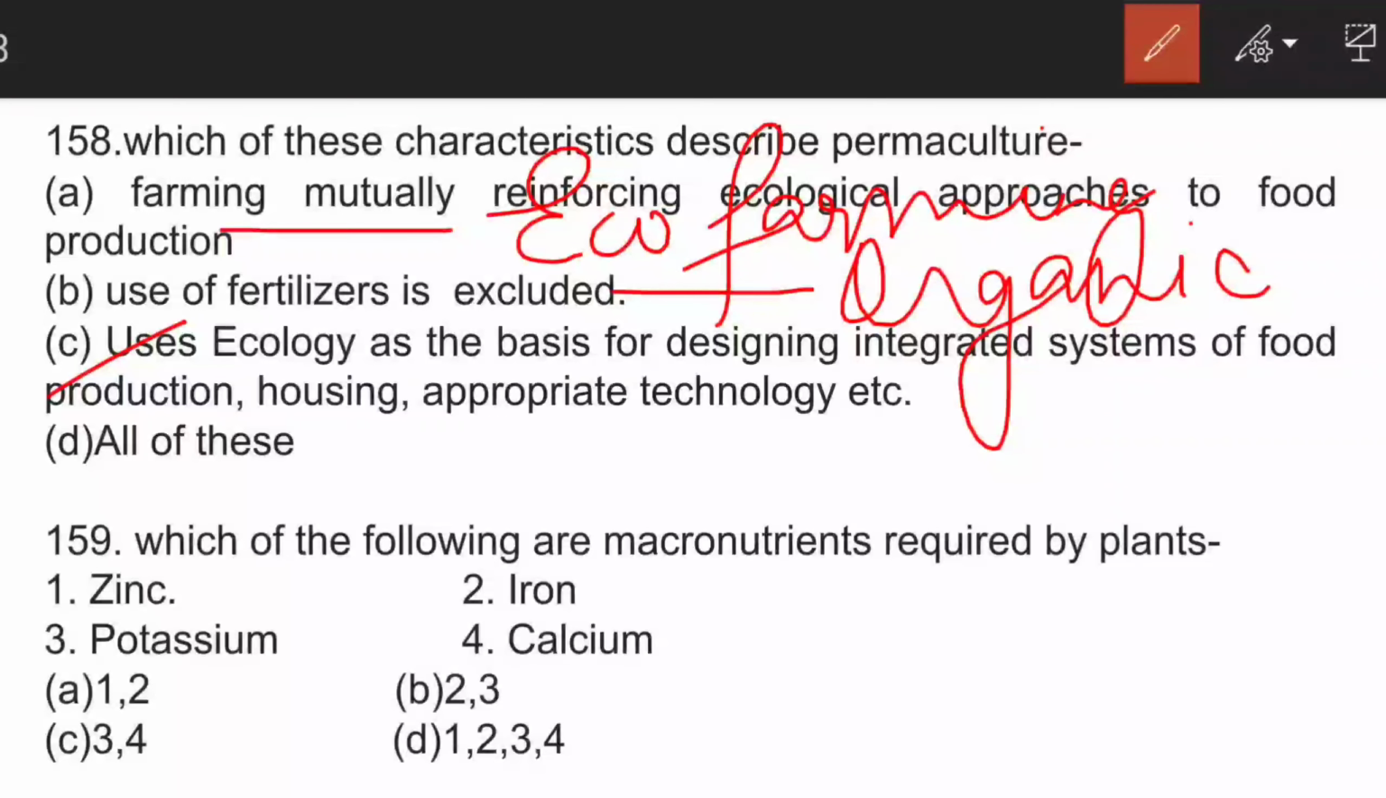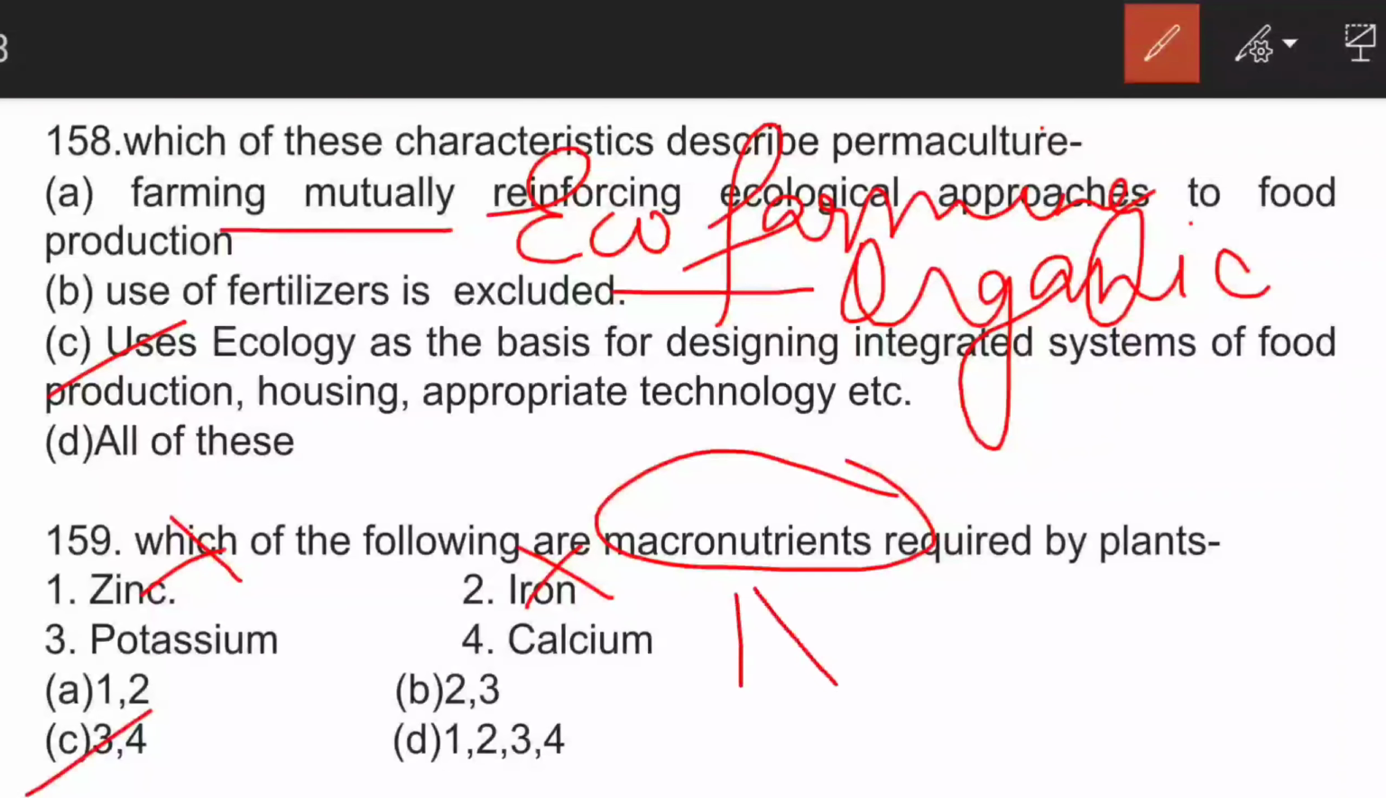We are talking about macronutrients. So, if we go for elimination, zinc is a micronutrient. Iron is also a micronutrient. So 3 and 4 will be the correct answer.